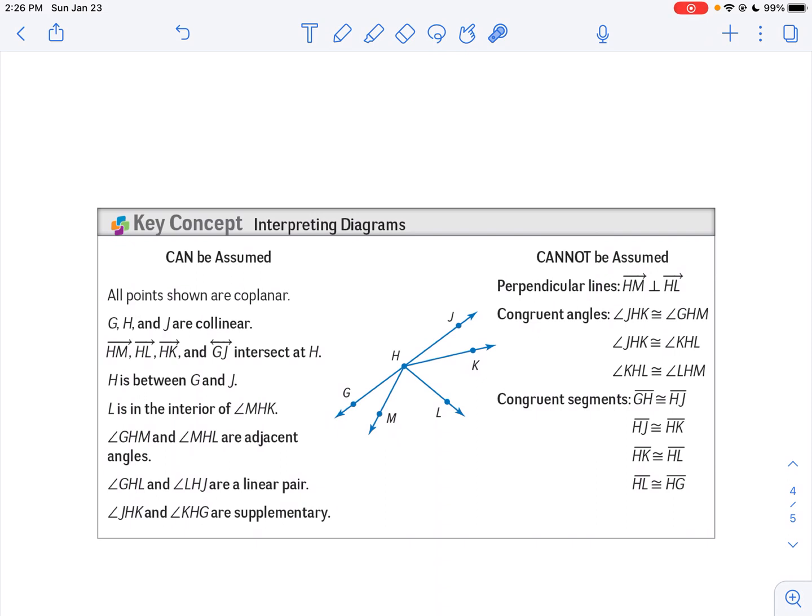If they look like they form a straight line, so you might have a linear pair. And since you have a linear pair, you can say those linear pair angles are supplementary. But here's some things you can't assume.